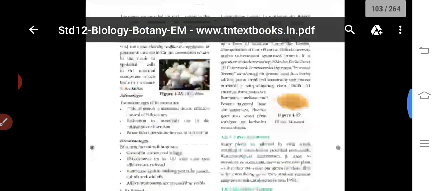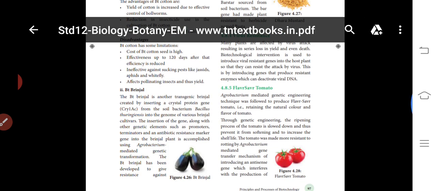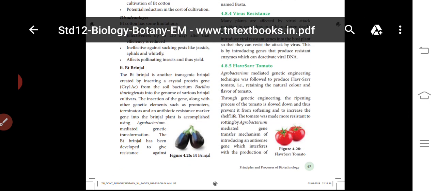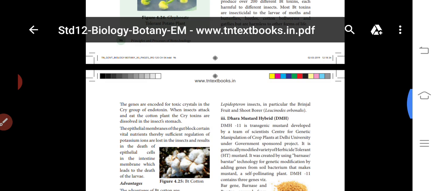Next one is PT brinjal. PT brinjal is another transgenic brinjal created by inserting a crystal protein gene from the soil bacterium Bacillus thuringiensis into the genome of various brinjal cultivars. The insertion of the gene along with other genetic elements such as promoters, terminators and an antibiotic resistance marker gene into the brinjal plant is accomplished by Agrobacterium mediated gene transformation. The PT brinjal has been developed to give resistance against lepidopteran insects, in particular brinjal fruit and shoot borer.